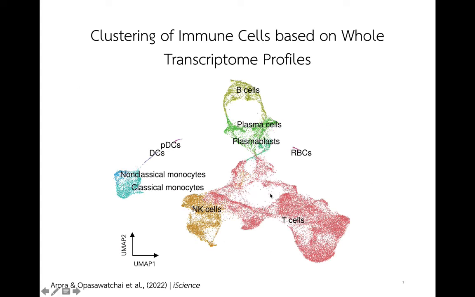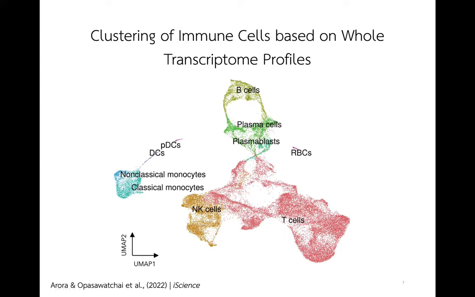This plot represents the similarity or differences between gene expression profiles of individual cells. One dot represents one cell, and the X and Y axes represent the distance between individual cells. From here, we could identify T cells, red blood cells, plasmablasts, B cells, NK cells here, monocytes, and dendritic